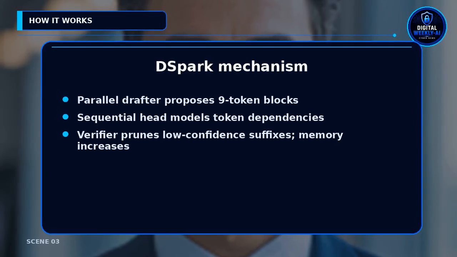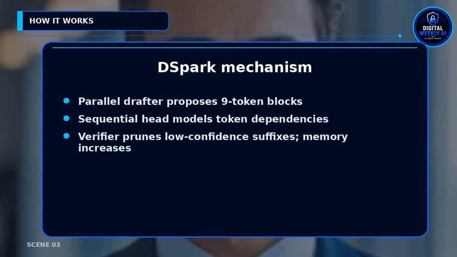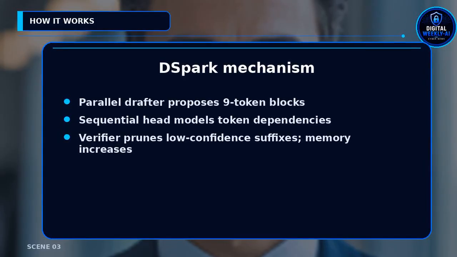Speculative decoding uses a small drafter to propose multiple tokens in parallel. DSpark mixes 3 parts. A parallel backbone produces hidden states for draft tokens. A sequential head restores neighbor dependencies, and a confidence verifier prunes low-confidence suffixes. The trade is extra memory. The 2.6B drafter repo is 655 megabytes in BF16.